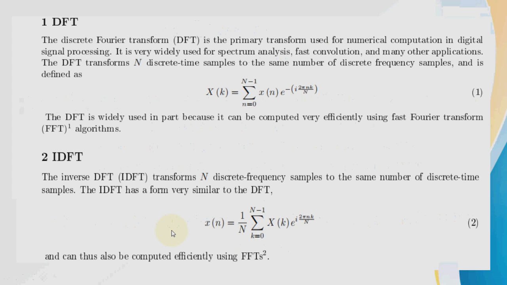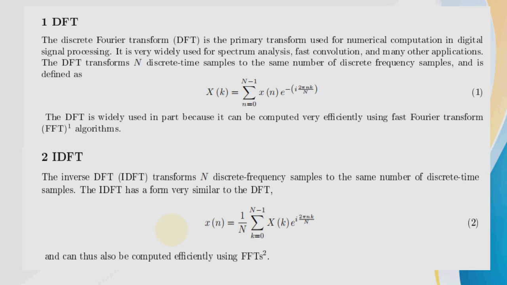So DFT is primarily used as the transform for numerical computation in digital signal processing. It is widely used for spectrum analysis, fast convolution and many other applications. The DFT transforms the N discrete time samples to the same number of discrete frequency samples, and it is defined as X of k is equal to summation n equal to 0 to N minus 1 x of n e raised to minus j 2 pi kn by N. DFT is widely used because it can be computed very efficiently using the fast Fourier transform.